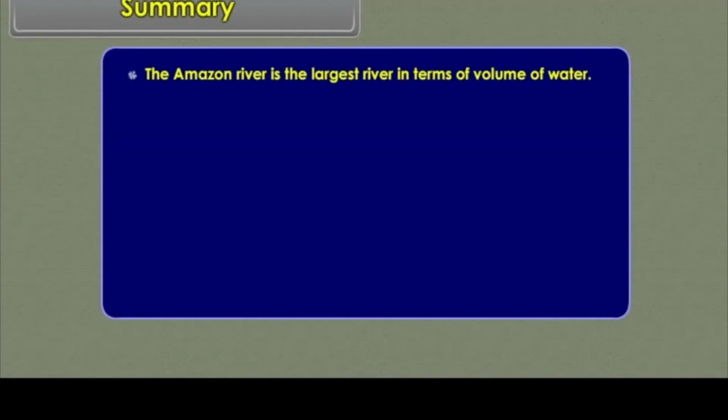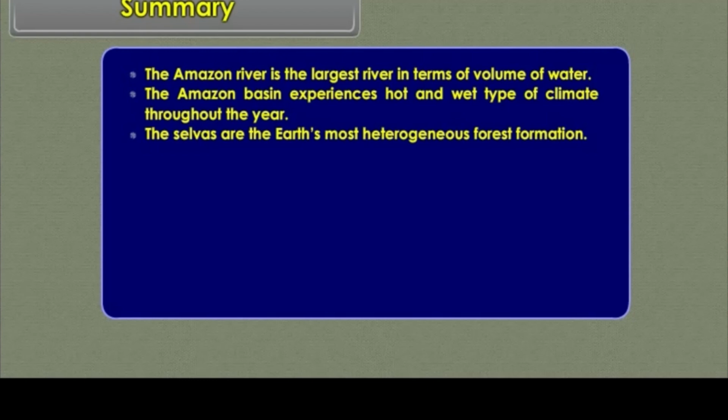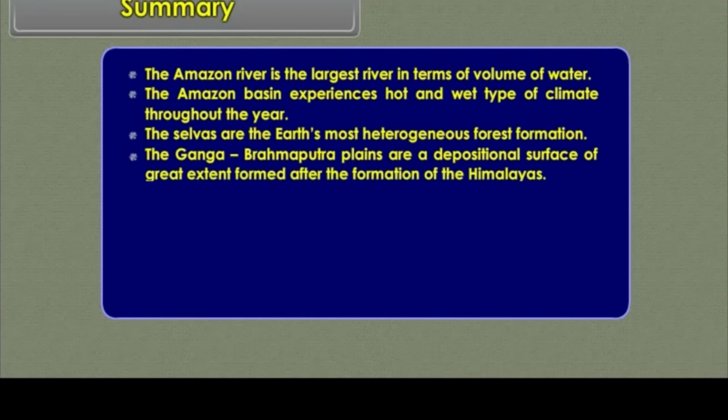Summary. The Amazon River is the largest river in terms of volume of water. The Amazon basin experiences hot and wet type of climate throughout the year. The selvas are the earth's most heterogeneous forest formation. The Ganga-Brahmaputra plains are a depositional surface of great extent formed after the formation of the Himalayas.